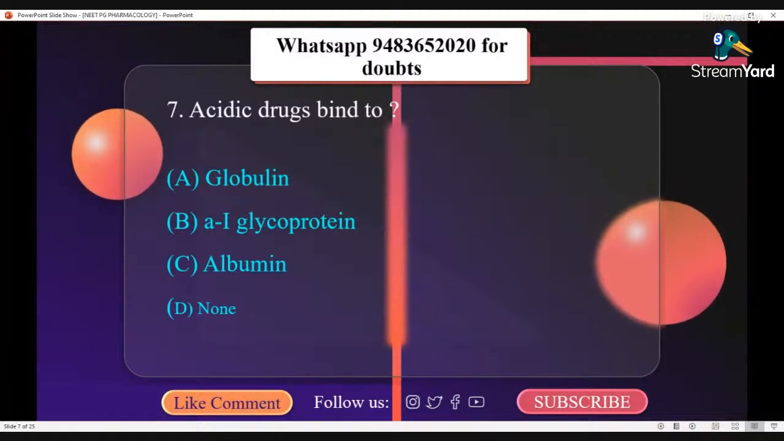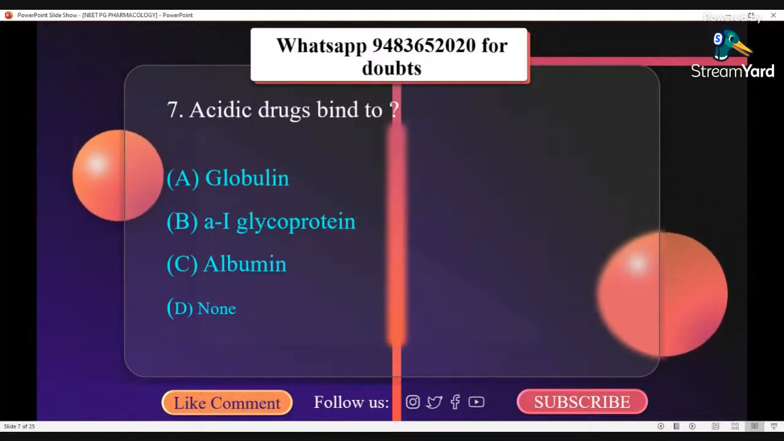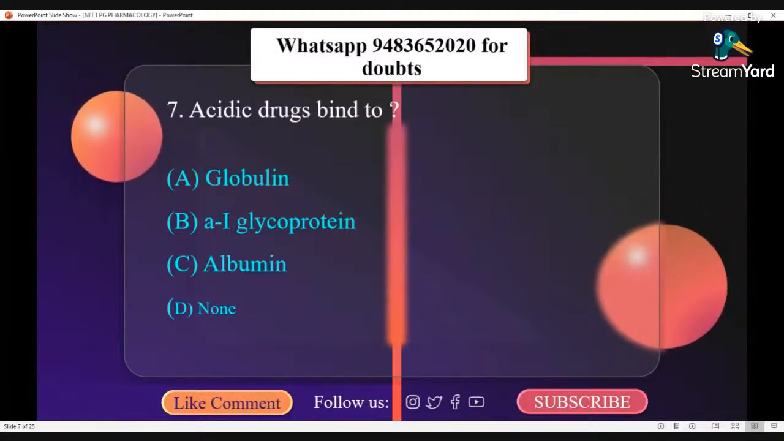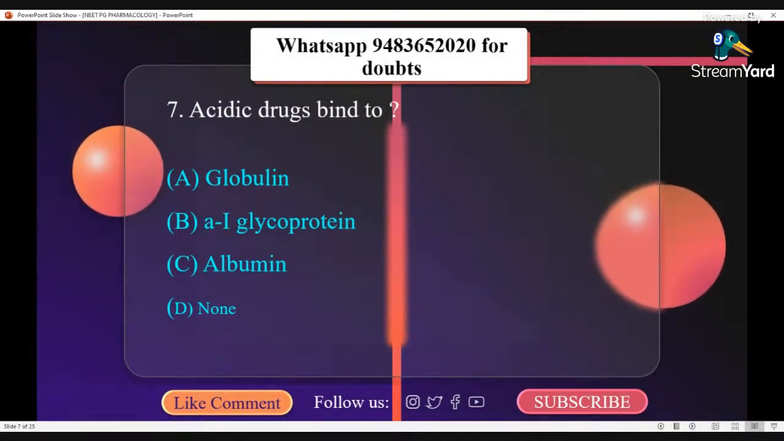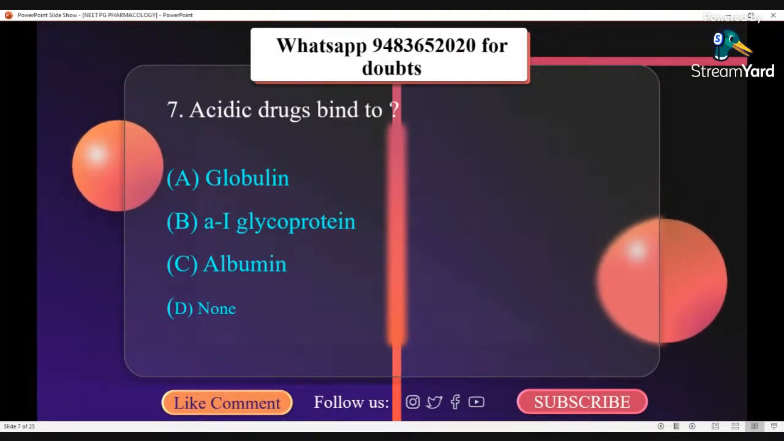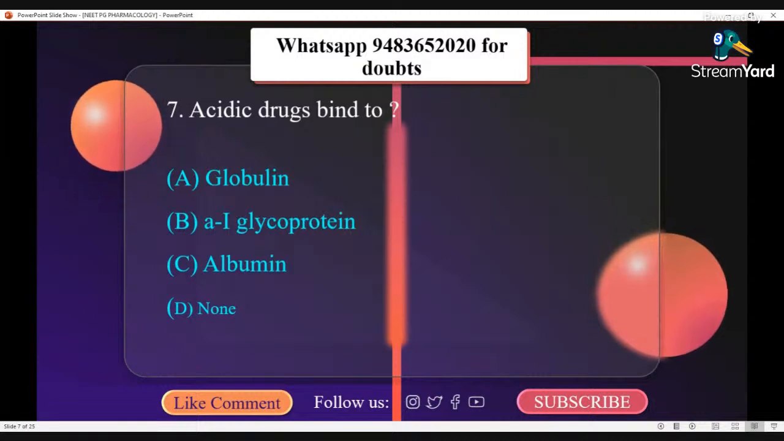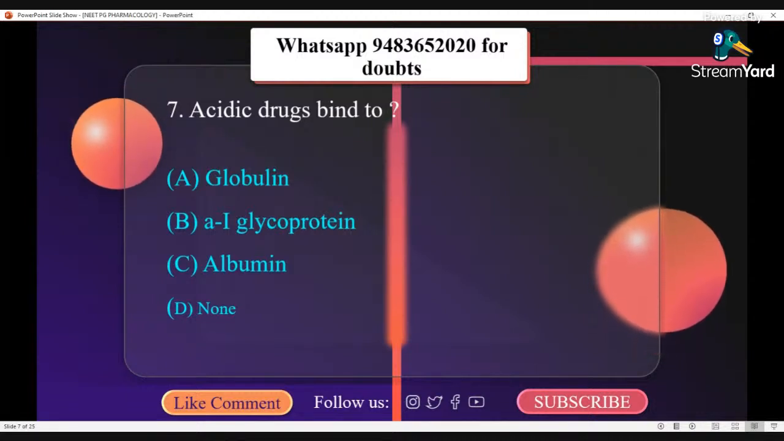Acidic drugs bind to: A. Globulin, B. Alpha 1 glycoprotein, C. Albumin, D. None.